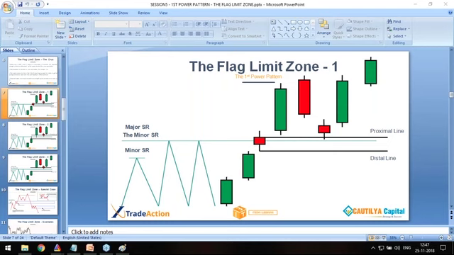Sir, is this a good setup where the base is a gap up? No fight between buyers and sellers at the SR line. The base at the SR line itself is a clear indication that there is a war. Okay, and if there is no base, then what, if the price gaps up, why are we taking it?